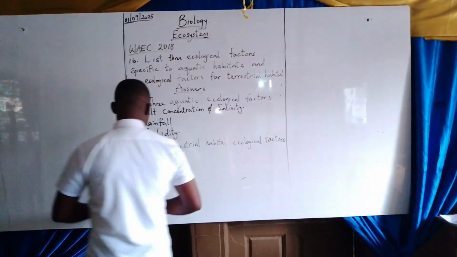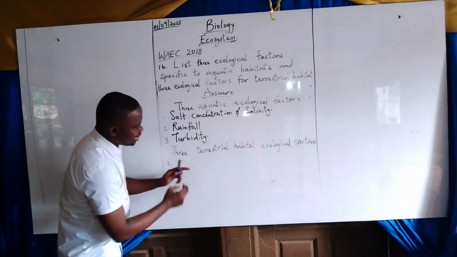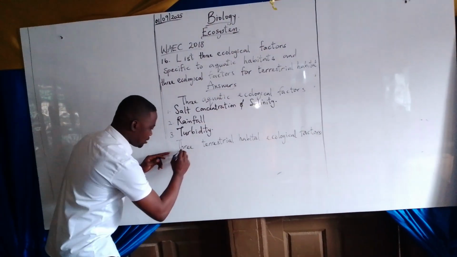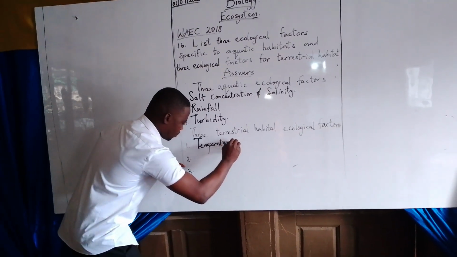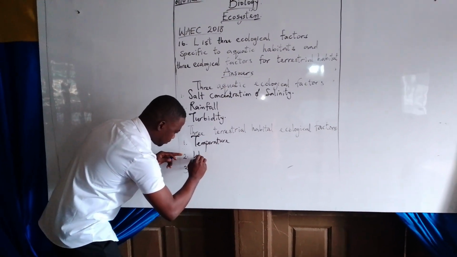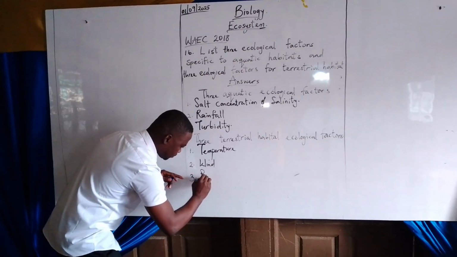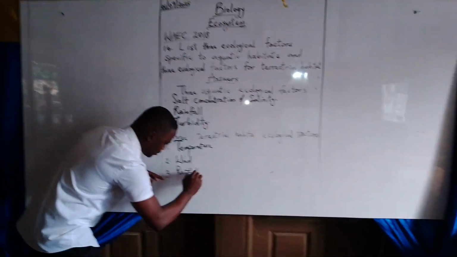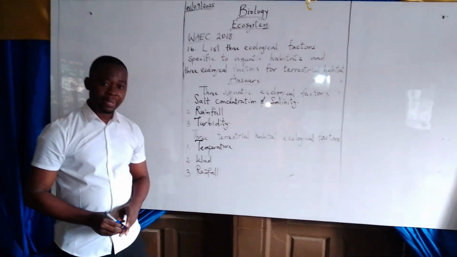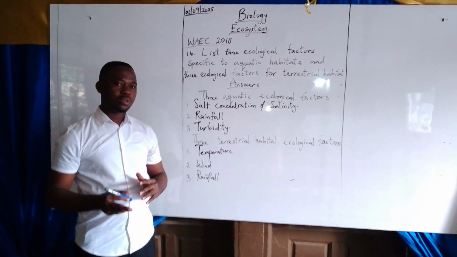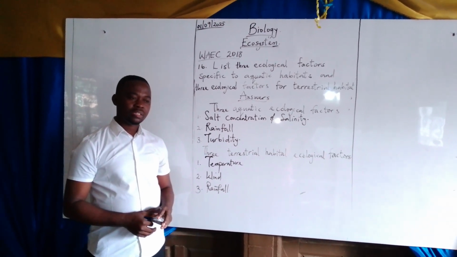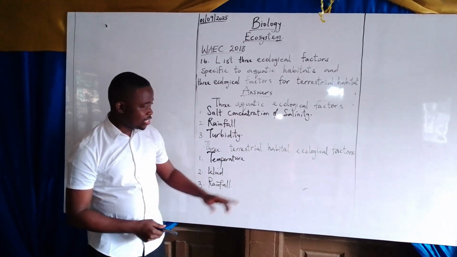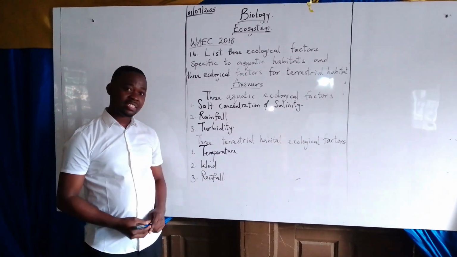So after that, let's move on to the three terrestrial ecological factors. Temperature is here. Temperature, wind, rainfall. The amount of rainfall can easily determine how plants and organisms will grow, like different plants in the terrestrial habitat. The amount of rainfall can determine that.